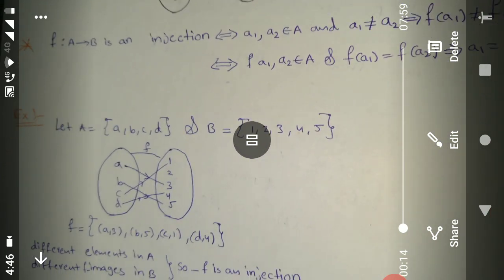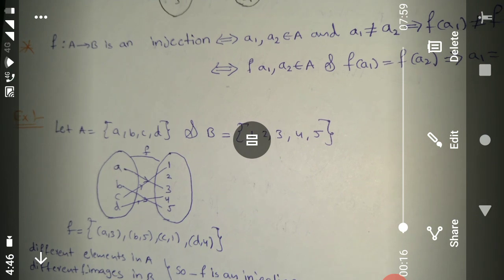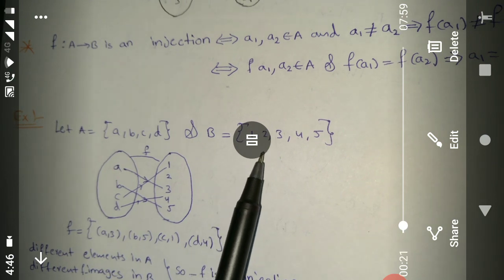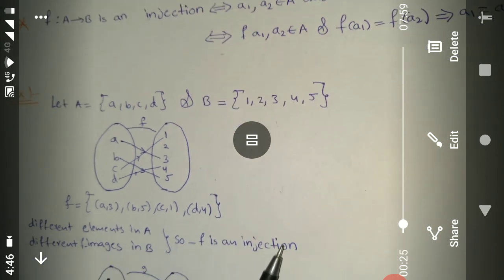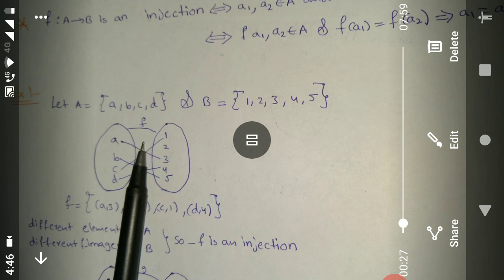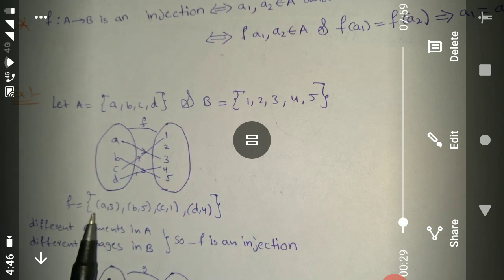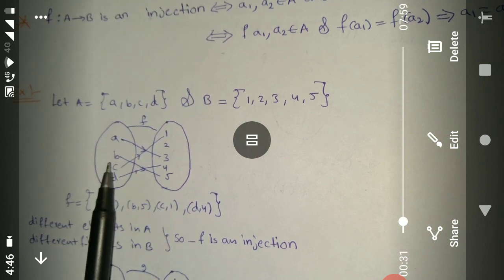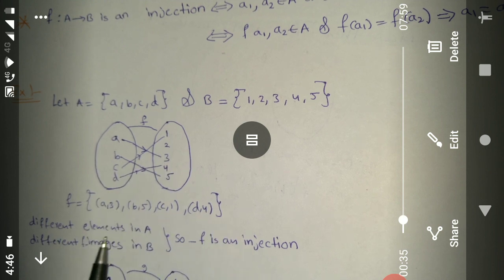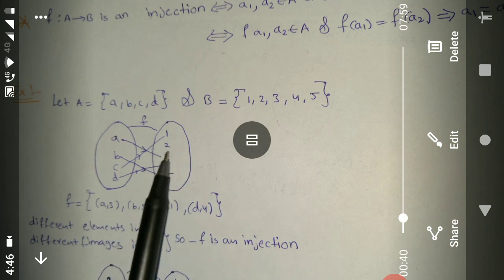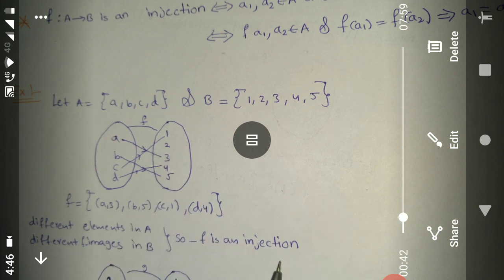Example, let capital A is equal to {a, b, c, d} and capital B is equal to {1, 2, 3, 4, 5}. Function f is equal to {(a, 3), (b, 5), (c, 1), (d, 4)}. Different elements in A have different f images in B. So f is an injection.